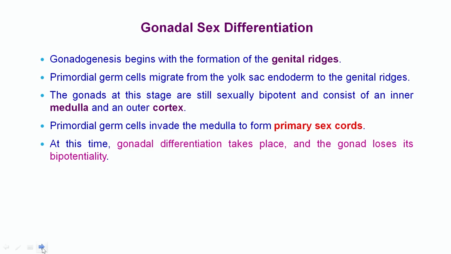Gonadogenesis begins with the formation of the genital ridges. Primordial germ cells migrate from the yolk sac endoderm to the genital ridge. The gonads at this stage are still sexually bipotent and consist of an inner medulla and an outer cortex. Primordial germ cells invade the medulla to form the primary sex cord. At this time, gonadal differentiation takes place and the gonad loses its bipotency.